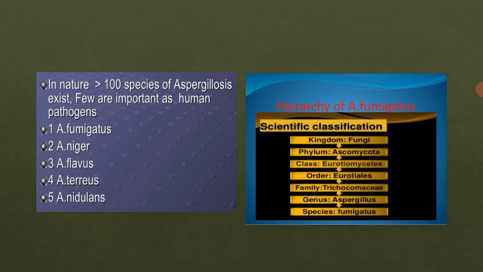Now, looking at the classification depending on its phylum, family and genus: it comes under kingdom Fungi, phylum Ascomycota, class Eurotiomycetes, order Eurotiales, family Trichocomaceae, genus Aspergillus, and the species is fumigatus. In this online lecture we will study Aspergillus fumigatus in detail.